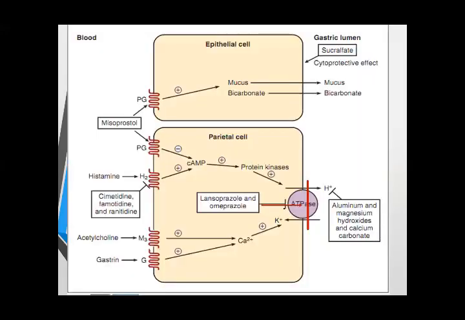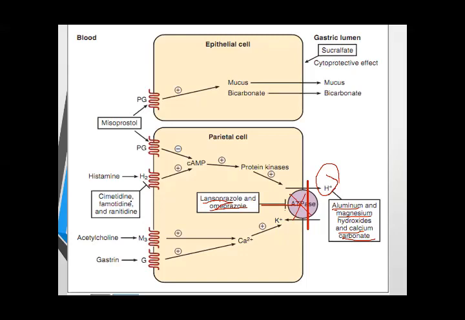This slide shows the mechanism of action or site of action of various drugs. First we talk about the antacids. Aluminum and magnesium hydroxide and calcium carbonate are all antacids. Antacids bind with the HCl and neutralize it. It acts at this stage after the release of hydrogen ion. Then we have lansoprazole and omeprazole, which are proton pump inhibitors, and these drugs block this proton pump and block the release of hydrogen ion into the lumen.